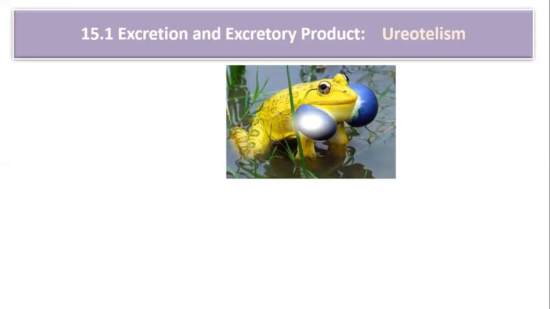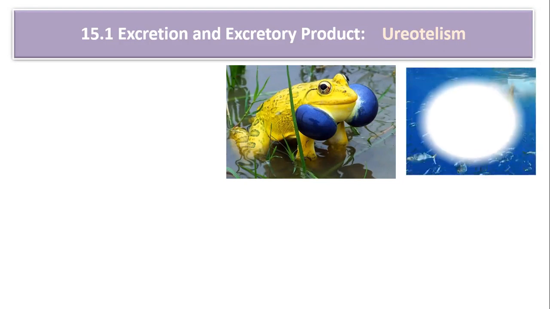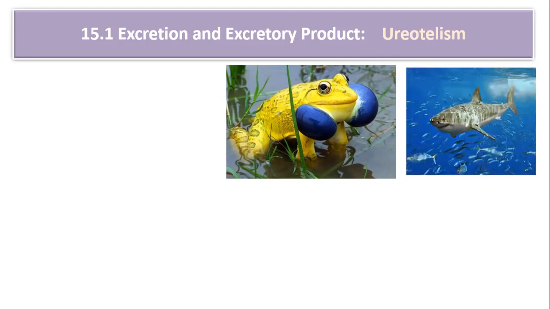So which organisms exhibit ureotelism? You can see there is a frog. Then you can see there is a shark. Shark is also going to exhibit the phenomenon called ureotelism. You know, shark retains more urea in its body fluid to make its blood isotonic to the surrounding marine water.